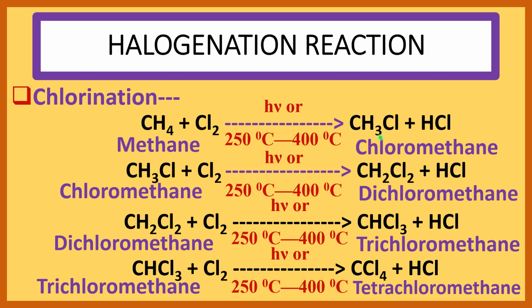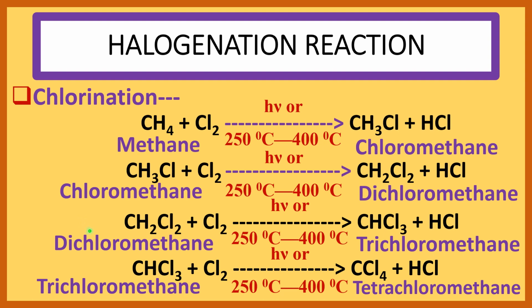In the next step, this chloromethane again reacts with chlorine in the presence of light and temperature 250 degree to 400 degree to produce dichloromethane. Again one hydrogen atom of chloromethane is replaced by chlorine and produces dichloromethane. Here CH3Cl, here CH2Cl2.